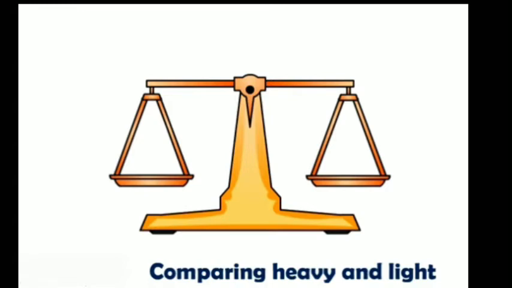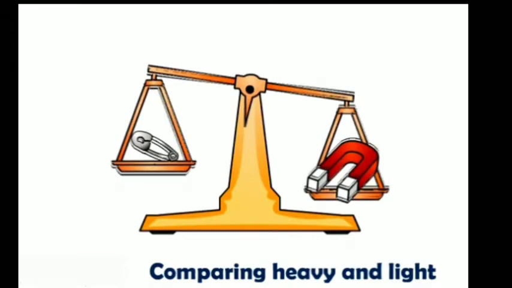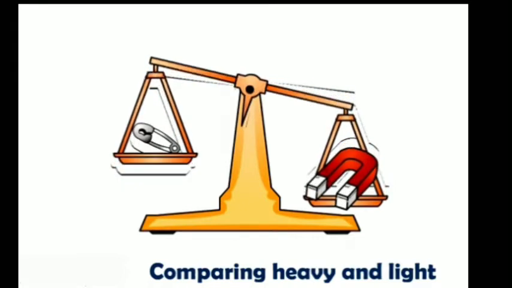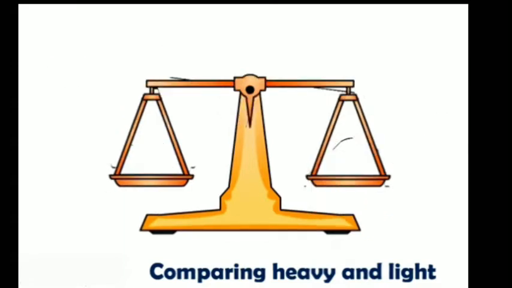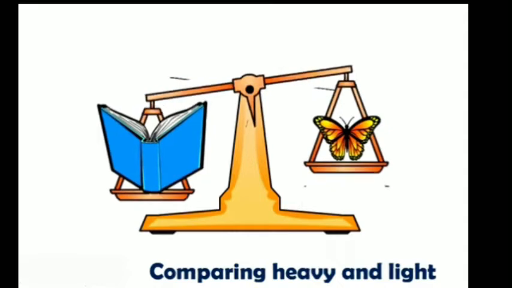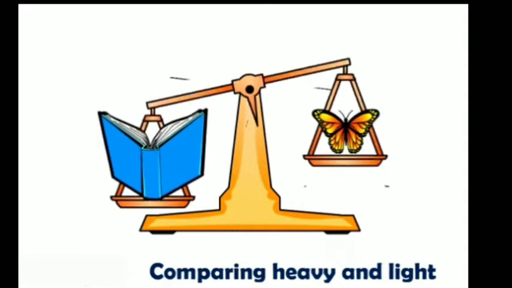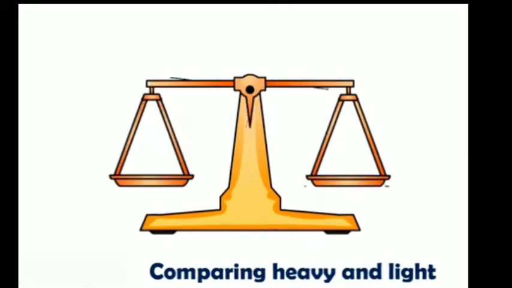Now we will keep a pin on one side and a magnet on the other side. The magnet will go down, the pin will go up, because the magnet is heavy and the pin is light. Now we will keep a book on one side and a butterfly on the other side. The book will go down, the butterfly will go up. Why will the book go down? Yes, because it is heavy. Why will the butterfly go up? Yes, because it is light.